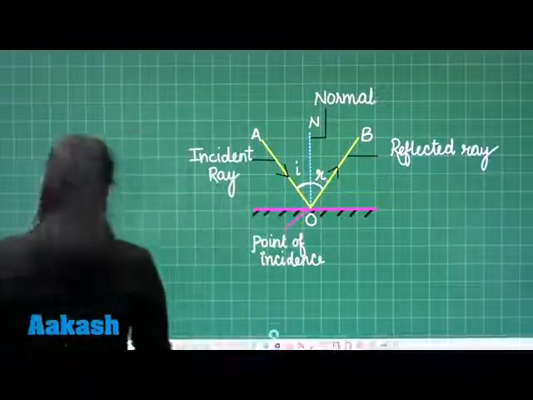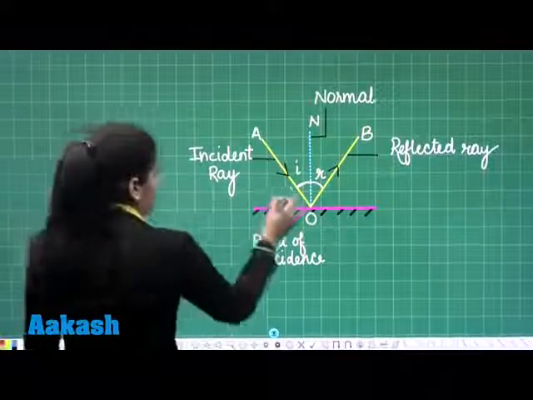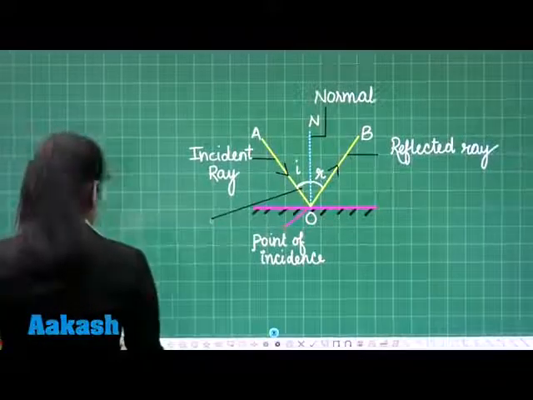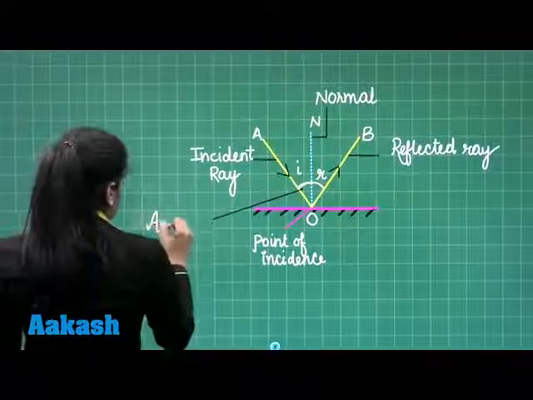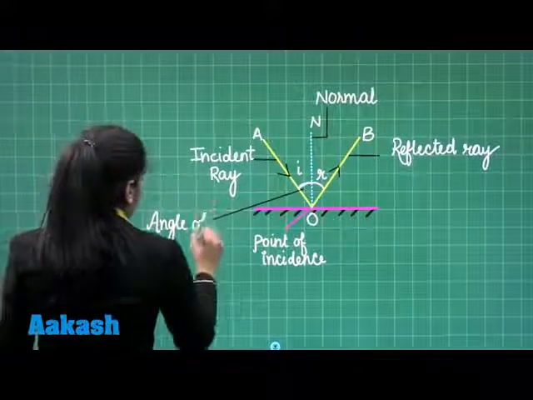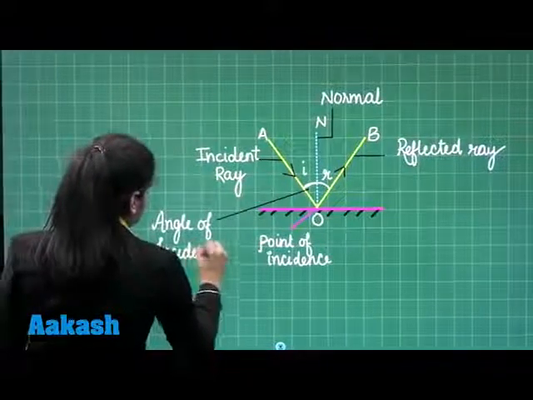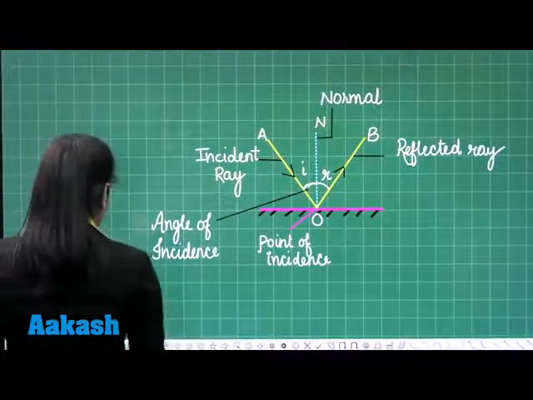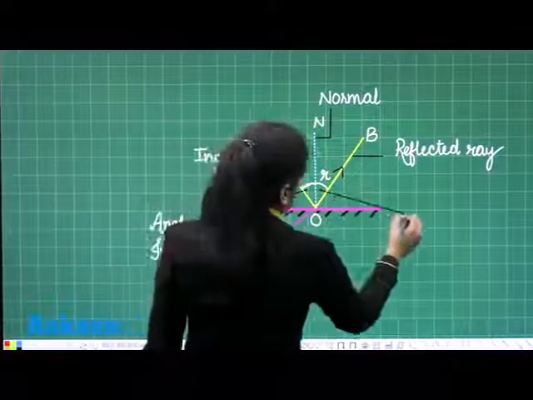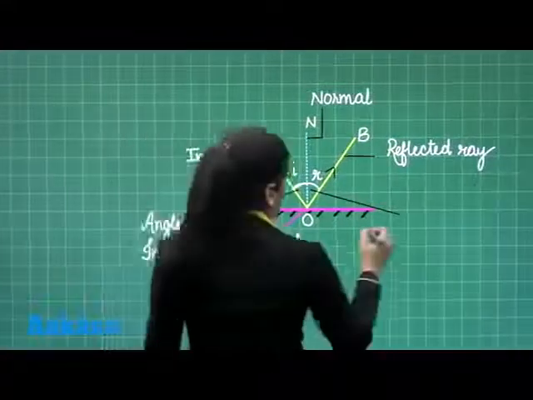So here student, this angle is the angle of incidence and this angle is the angle of reflection.